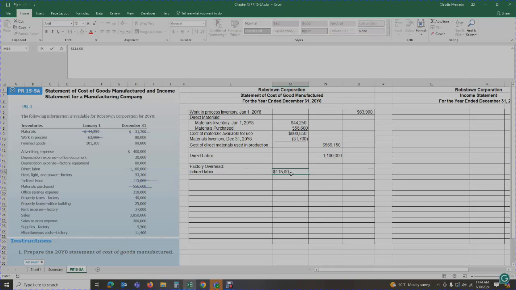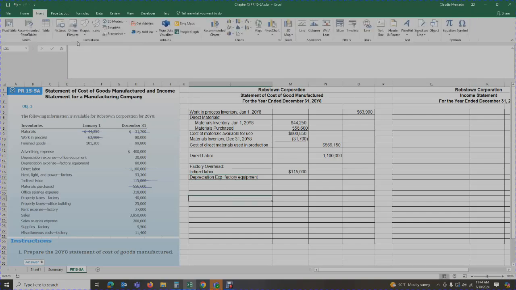So I'm going to get a total, so I'm going to put them in my column here. We have indirect labor. Then we have depreciation expense on the factory equipment, and these are expenses related to the factory. So my depreciation expense for the factory equipment is $30,000. I'm sorry, not for the office, for the factory.